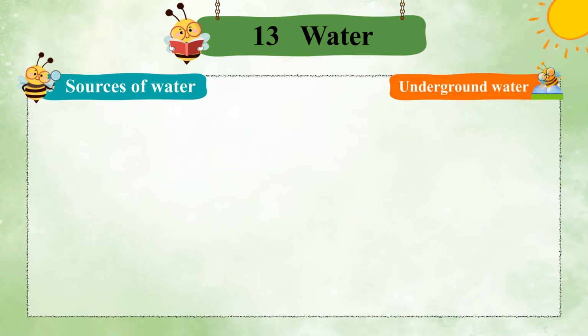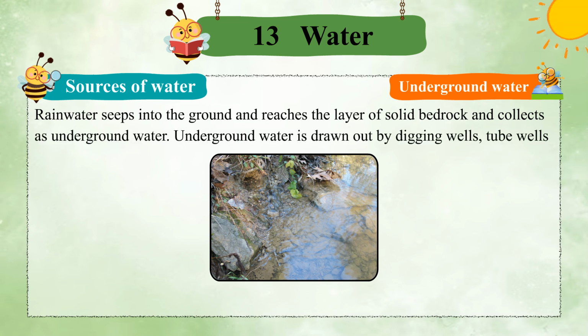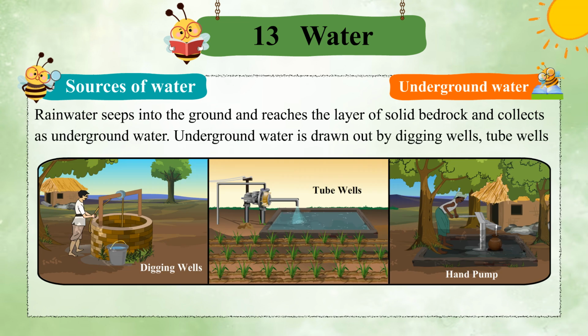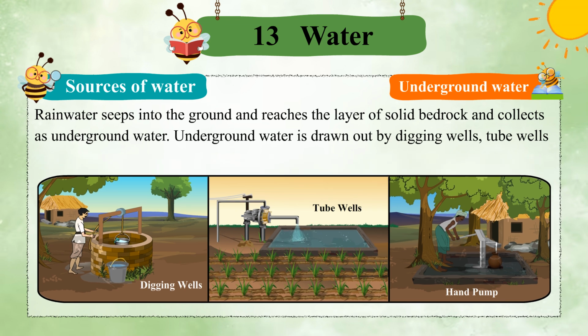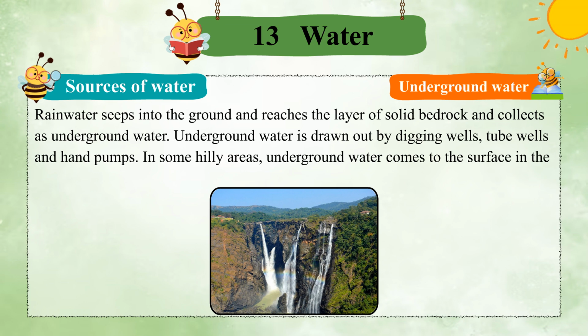Underground water. Rainwater seeps into the ground and reaches the layer of solid bedrock and collects as underground water. Underground water is drawn out by digging wells, tube wells and hand pumps. In some hilly areas, underground water comes to the surface in the form of springs.